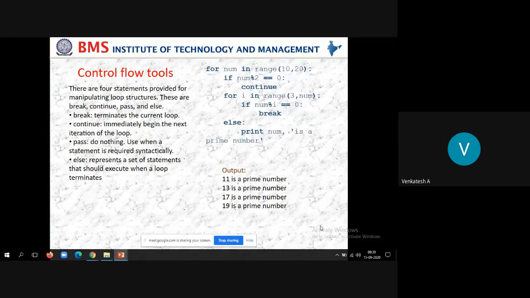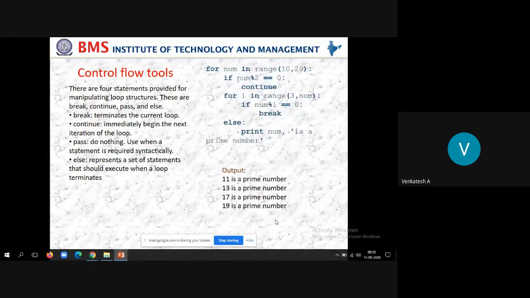Now look at this piece of code using the for loop. For number in range(10, 20), if number % 2 == 0, that means you are checking if the remainder is equal to 0, then continue. So continue means immediately go to the next iteration of the for loop. So initially 10 is the initial value, then it will go to 11, because for 10, 10 % 2 has remainder 0. The if condition becomes true, so it will go to the next iteration, that is 11.